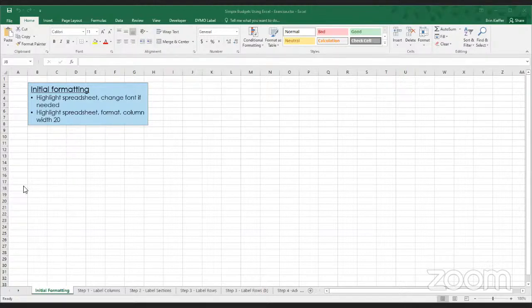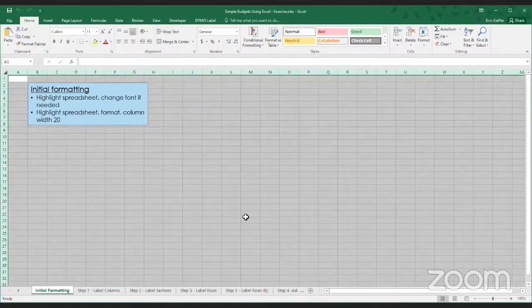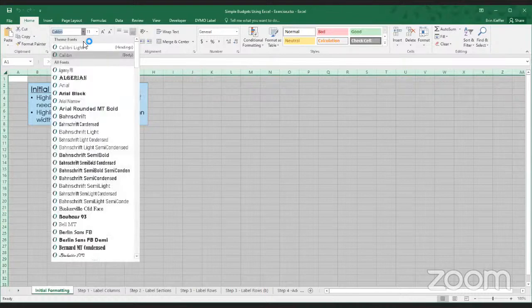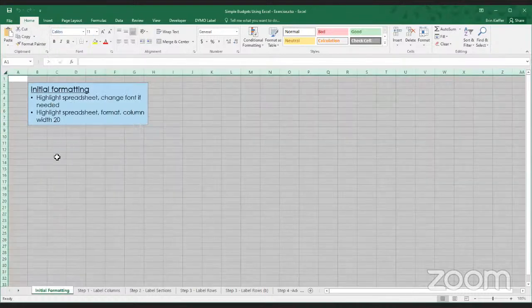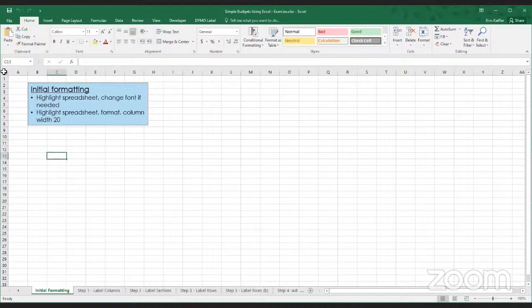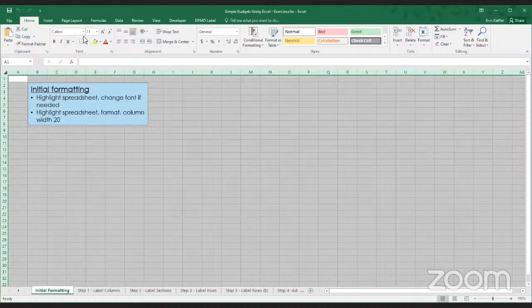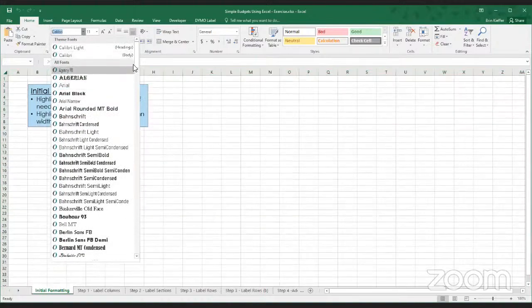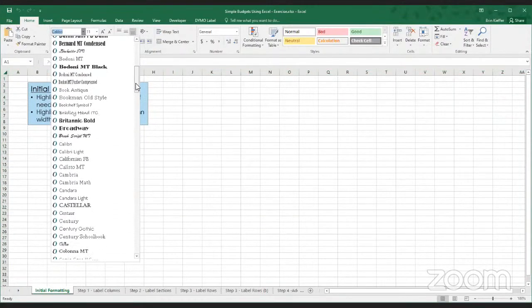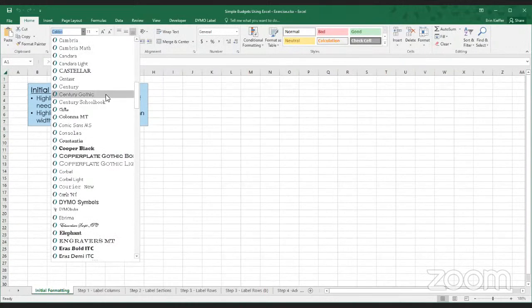Let's see here. Looking at the example spreadsheet, we're going to set up some initial formatting. You can follow along exactly or decide which formatting you want. In this case, we'll change our font. To select all cells, you can click this little triangle at the corner of your rows and columns, and then use this drop down to pick a new font. To match the other tabs here, I'm going to use Century Gothic.